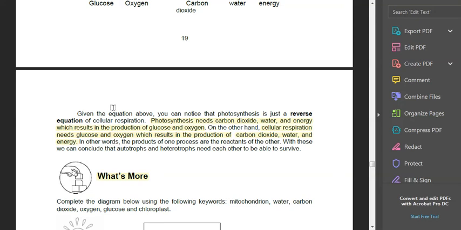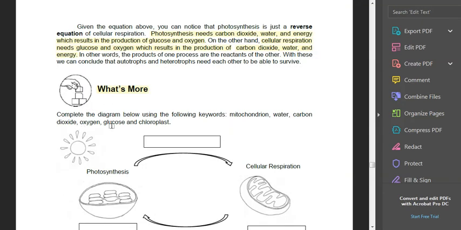para makuha siya sugar, so it will release oxygen. On the other hand, cellular respiration needs sugar and needs oxygen para makarelease siya carbon dioxide, water, and energy. So, you see? So, complete what's more.